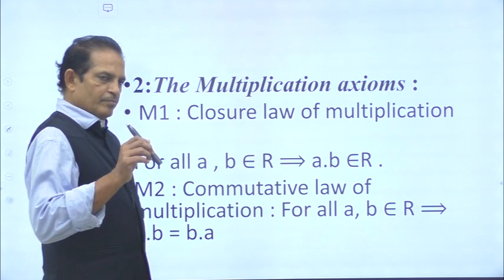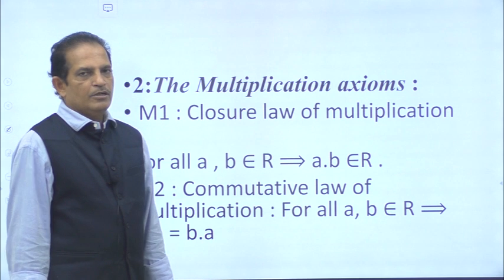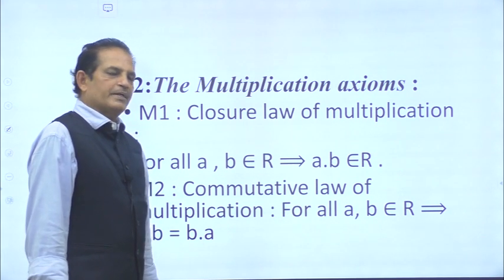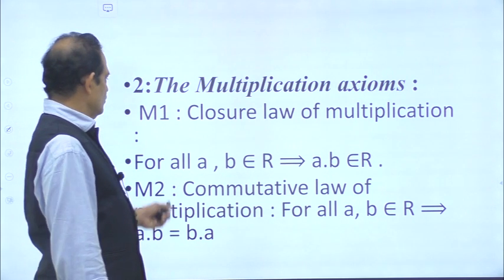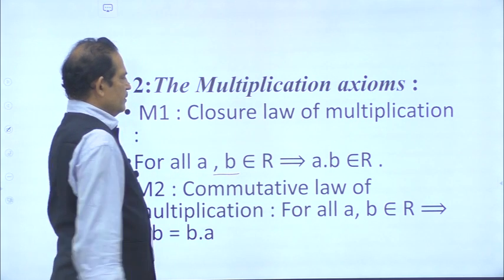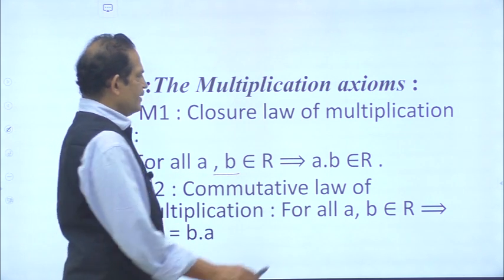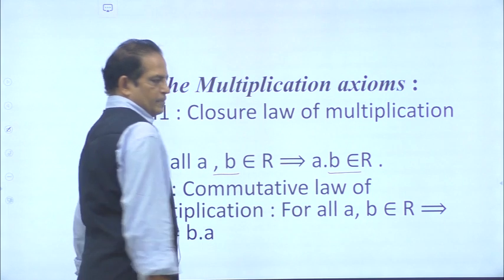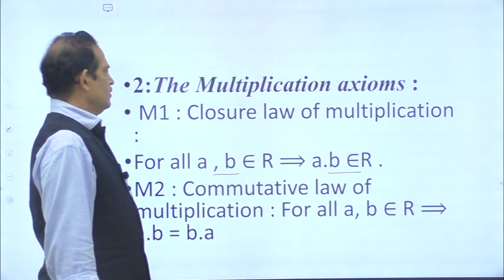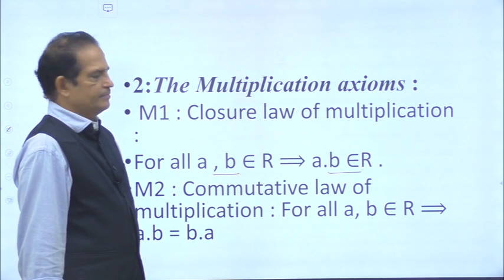Already we have discussed closure law of addition. Now, this is closure law of multiplication, and you must know for all a, b belong to R implies a · b belongs to R. So this property is called closure law of multiplication.